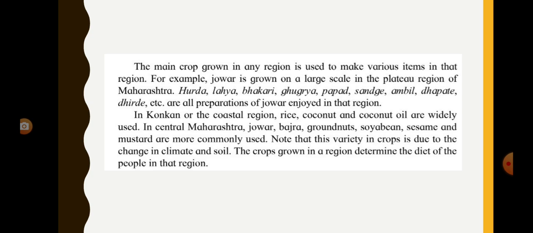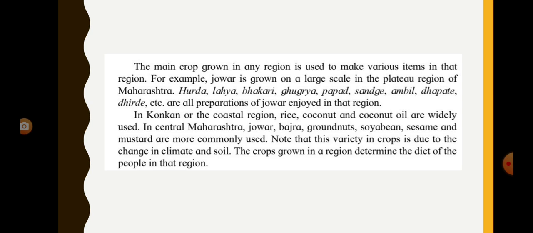For example, as we have seen that jowar is grown on a large scale in the plateau of Maharashtra. Then hurda, laya, bhakri, gugria, papad, sandge, ambel, dapate, dhirde, etc. are all preparations of jowar enjoyed in that region. In Konkan or the coastal region, rice, coconut, and coconut oil are widely used. In central Maharashtra, jowar, bajra, groundnuts, soybean, sesame, and mustard are more commonly used.